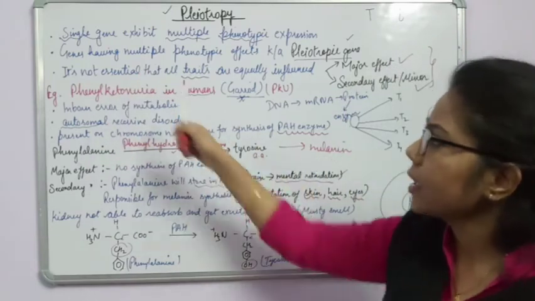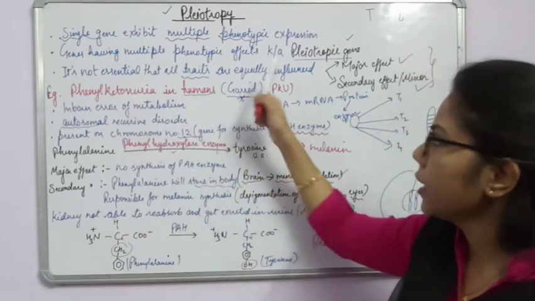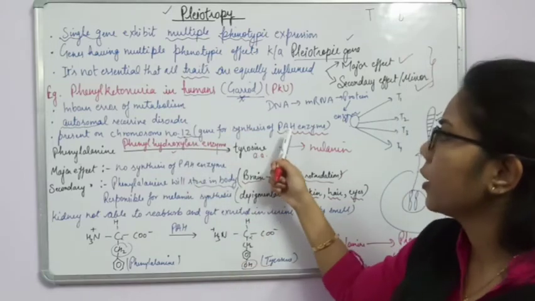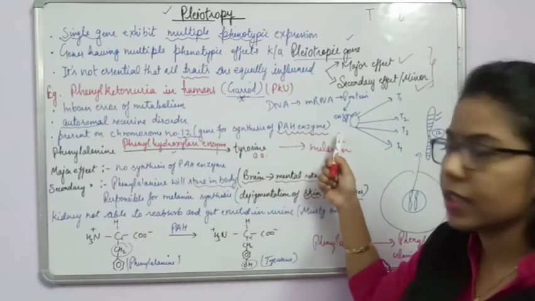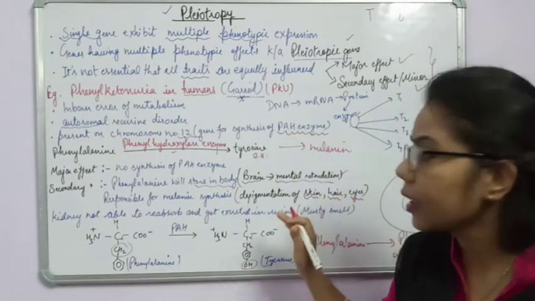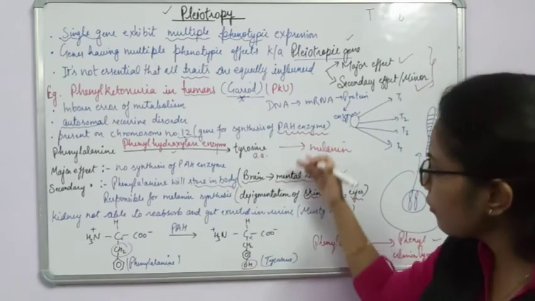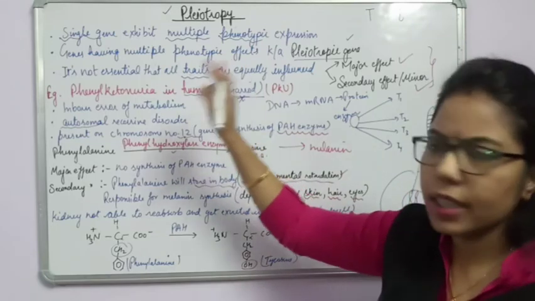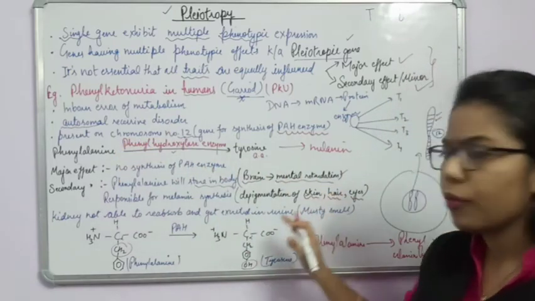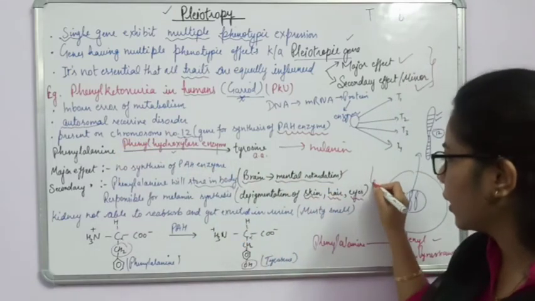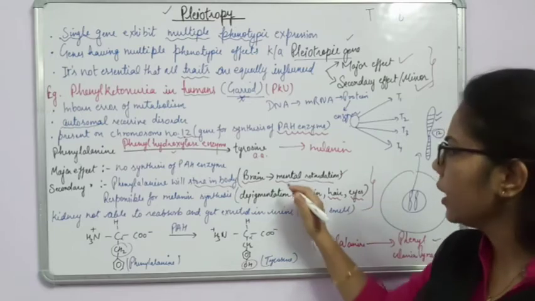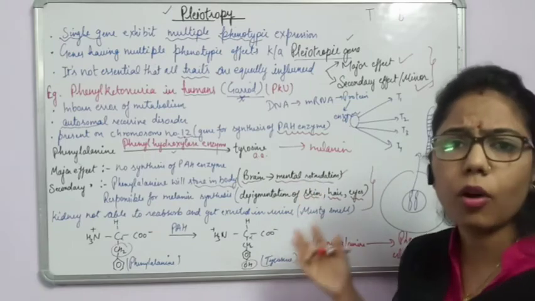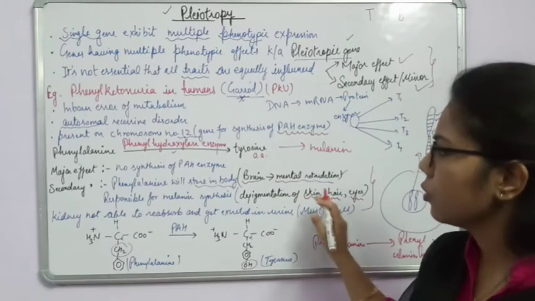इसमें क्या हो रहा है, डिजीज हमारी सिर्फ एक है, ठीक, एक जीन रिस्पॉन्सिबल है, जीन जो कि क्रोमोसोम नंबर 12 पे सिचुएटेड है और जो क्या सिंथेसाइज करता है, पीएच एंजाइम. अगर ये पीएच एंजाइम सिंथेसाइज ना करे तो what will happen, there may be several effects in our body. So here we are concluding that one single gene is responsible for disturbing or giving rise to these types of effects. What are they? There may be mental retardation, there may be depigmentation of skin, hair or eyes. These are some effects due to the gene.